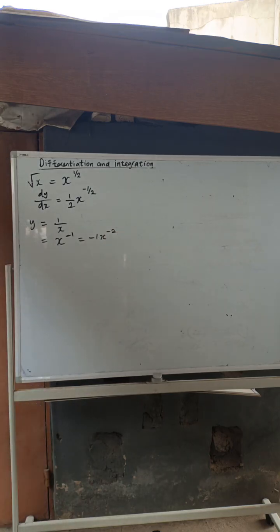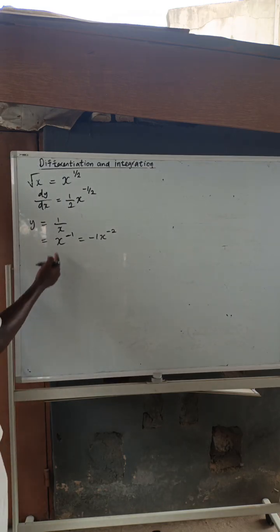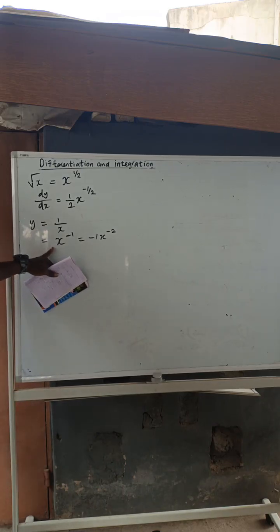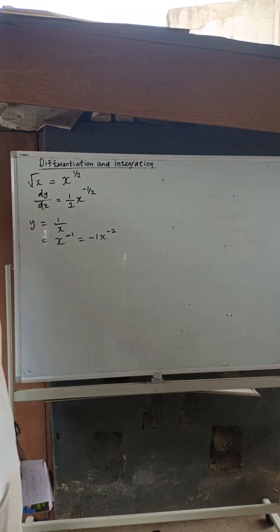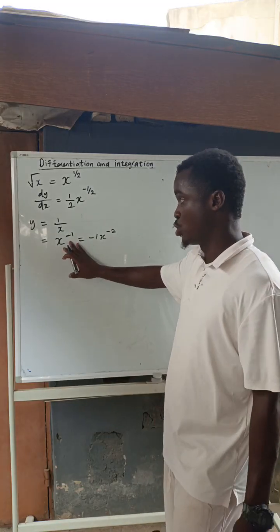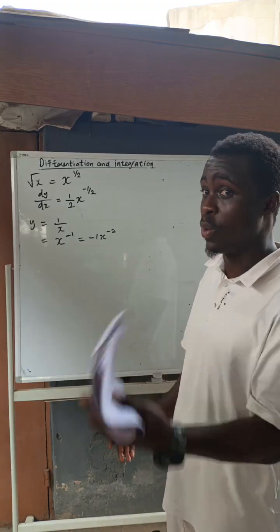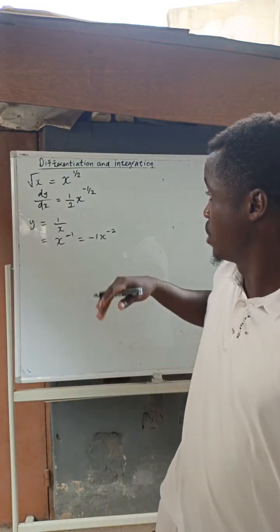What I did there was multiply the power by my coefficient, which was 1, and then take away 1 from the power. Taking 1 away from minus 1 gives minus 2.